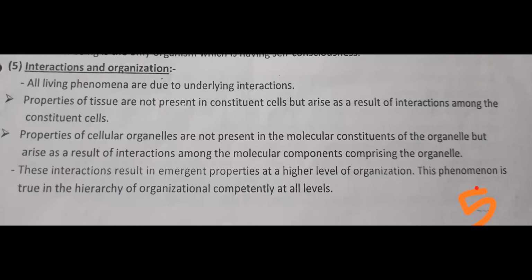When organelles, stomach, intestine, correct, form the digestive system. So it's one kind of organ system. Like that, ovary, fallopian tube, uterus, these are all organs. When they start interacting with each other, they create the reproductive system. And when all systems start interacting with each other, then it will create, correct, an organism.